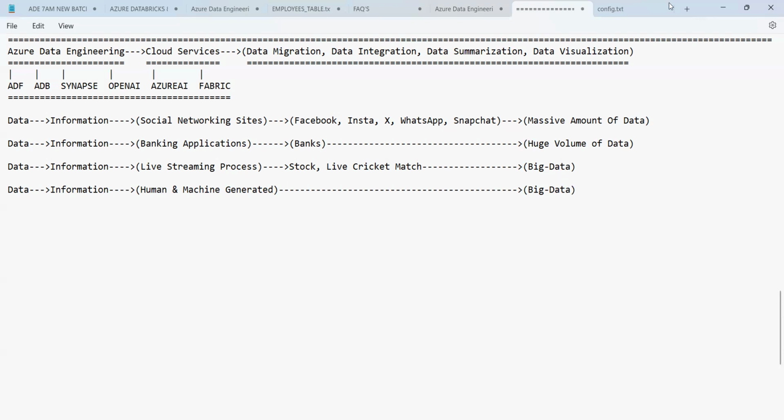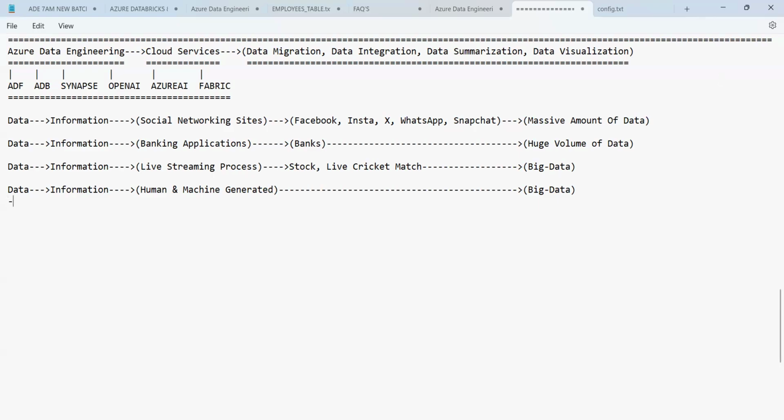See, guys, whether it is a massive amount of data, a huge volume of data, or big data, all are one and the same. It makes no difference, only the terminology we are using is different. These are all the types of data we have. Then the next one after this.